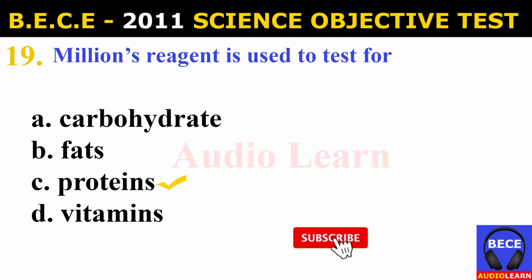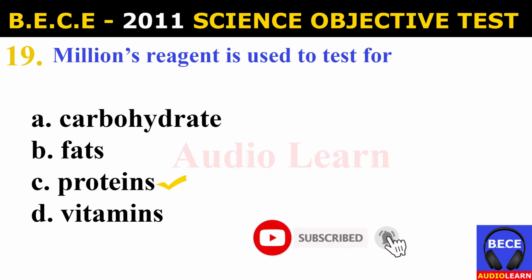Number 19. Millon's reagent is used to test for A. Carbohydrates, B. Fats, C. Proteins, D. Vitamins. And the answer is C. Proteins. Millon's reagent is used to test for proteins.